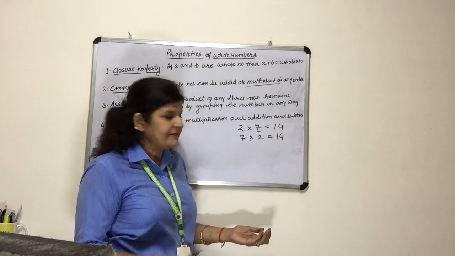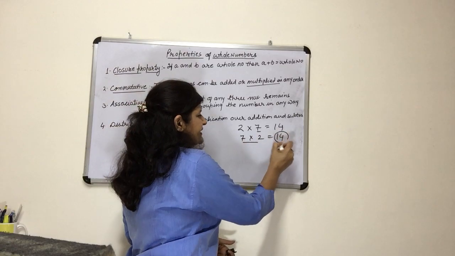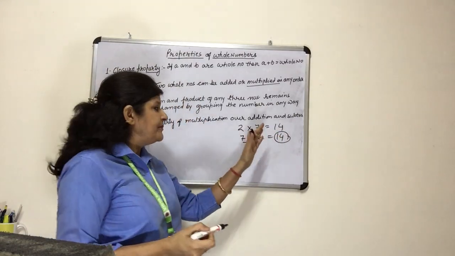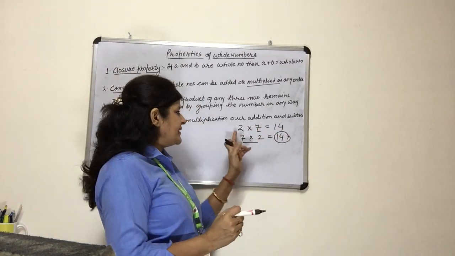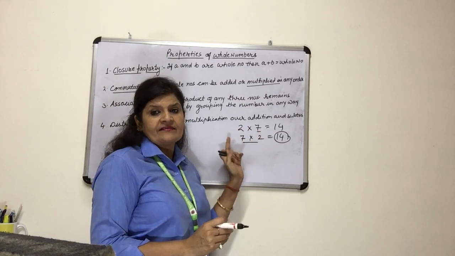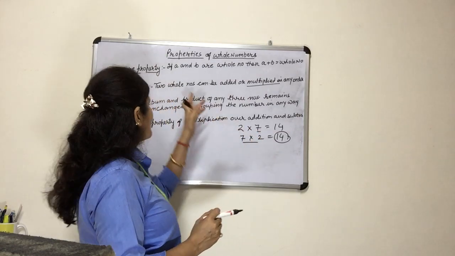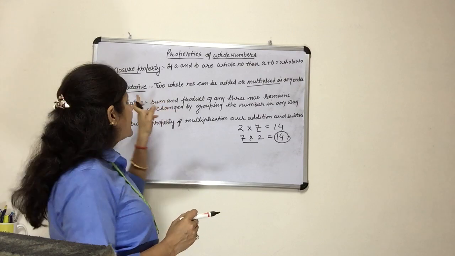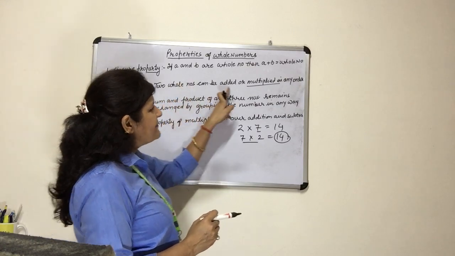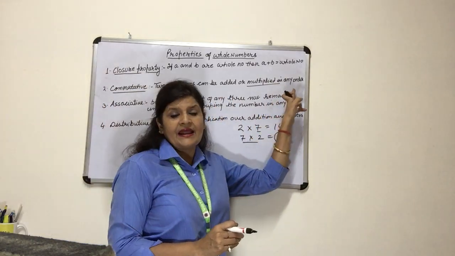So the answer will be the same. The product is the same even if I change the place. It doesn't matter whether I multiply 2 with 7 or 7 with 2. So this property is called commutative property, meaning whole numbers can be added or multiplied in any order.